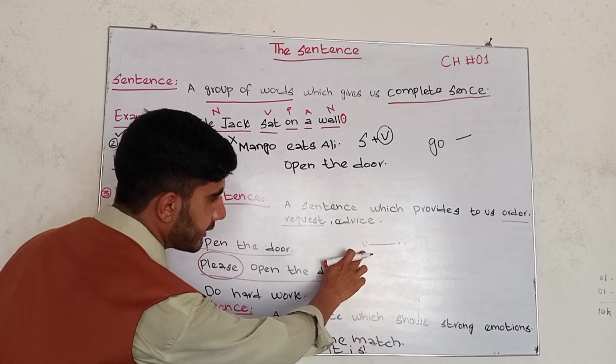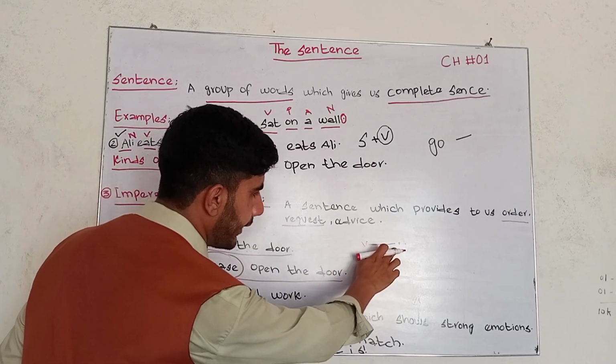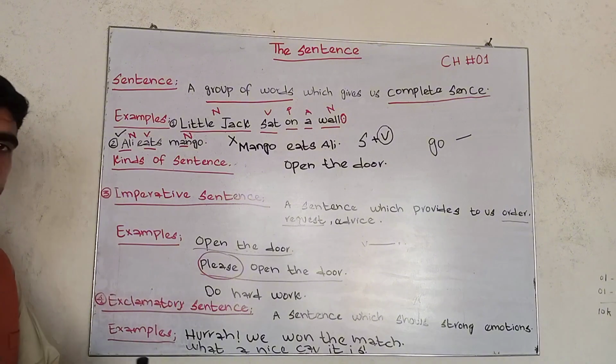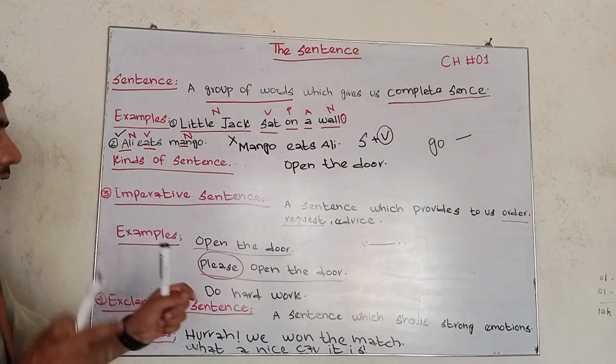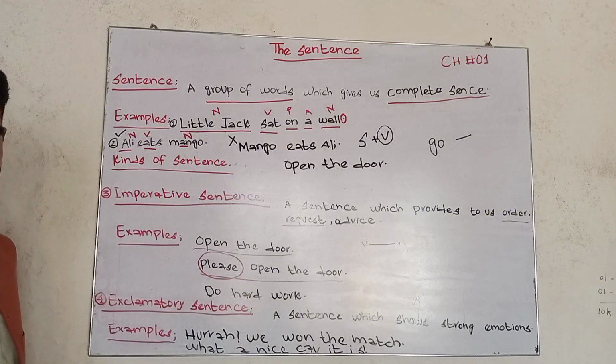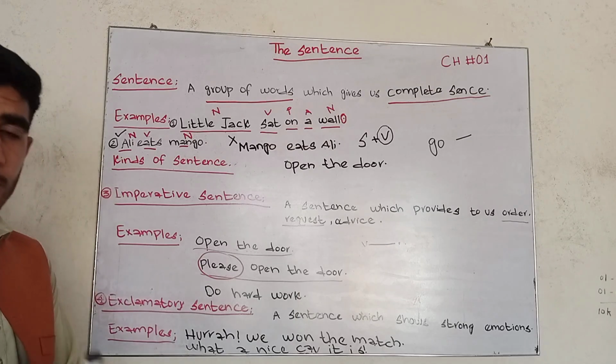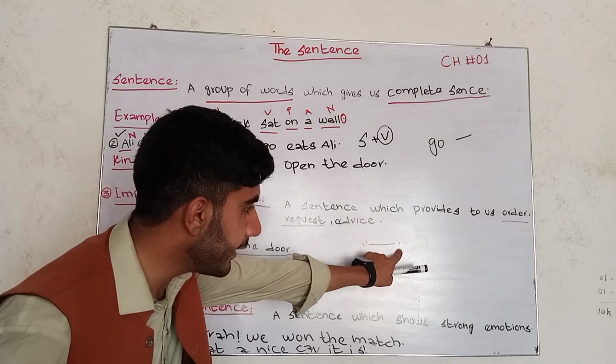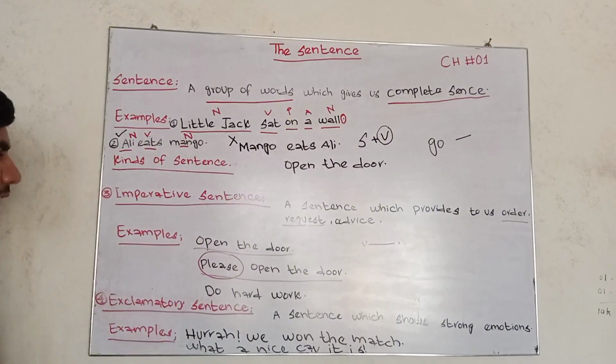The imperative sentences will start from a verb, and they will end on a full stop. Also keep this statement in your mind: the subject will be understood. In imperative sentences, the subject will be understood, and the sentence starts from a verb and ends on a full stop.